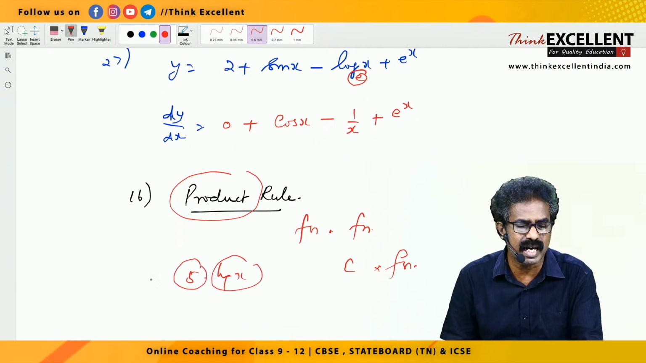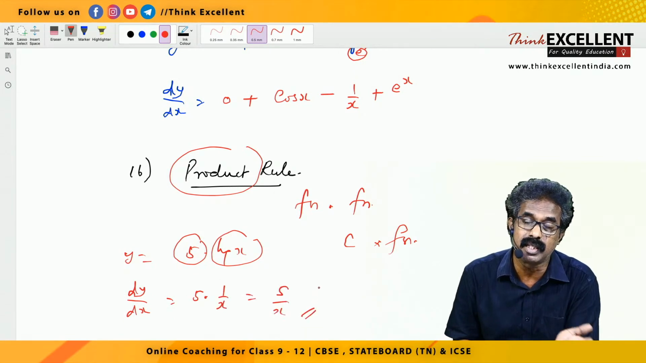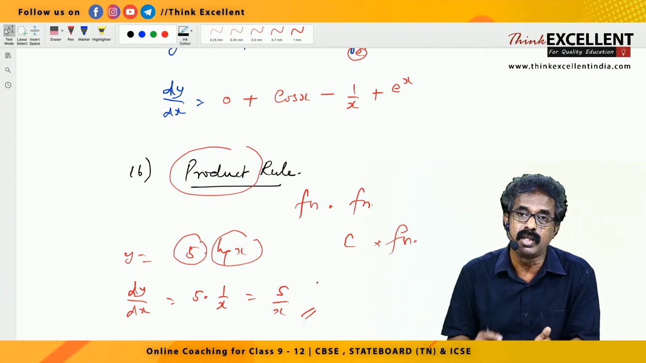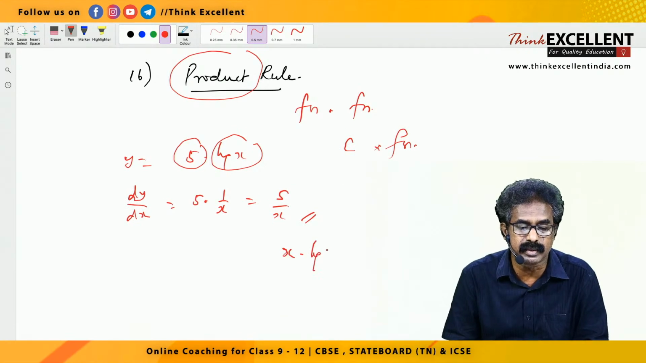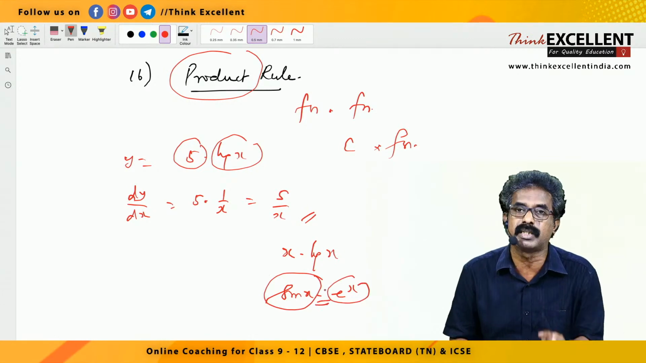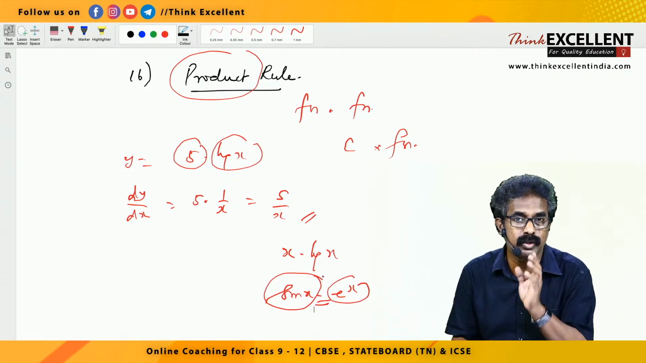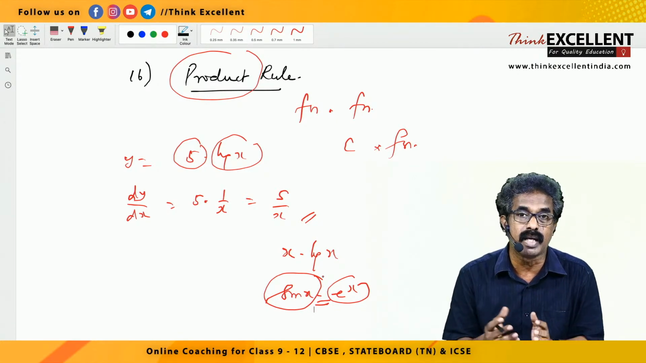You can differentiate directly. Suppose y equal to 5 log x, dy by dx is equal to 5, you write as it is, log x derivative 1 by x, so the answer is 5 by x, that's all. That is constant into function. Product rule is used when you have a function into function, for example x into log x or sin x into e raised to x, because this is a function in between multiplication. Here apply product rule. So you must be very clear: a function into another function, we apply product rule.